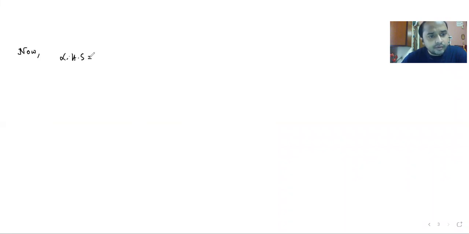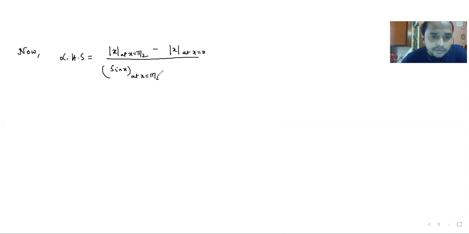LHS is mod x at x equal to pi by 2 minus mod x at x equal to 0, divided by sine x at x equal to pi by 2 minus sine x at x equal to 0.